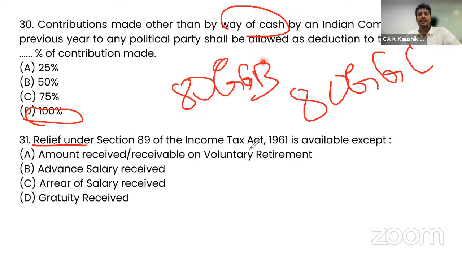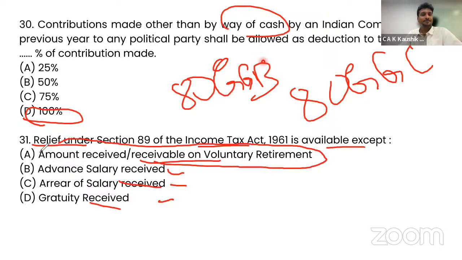Relief under Section 89 of the Income Tax Act is available, except to whom? Advance salary received or advance received on voluntary retirement or gratuity received. So here you need to remember as to what they're asking. So advance salary received also relief is applicable. Arrear of salary received also it is applicable. And gratuity received also it is applicable. But amount received or receivable on voluntary retirement, that will not be considered for relief under Section 89. Option A is the correct answer.